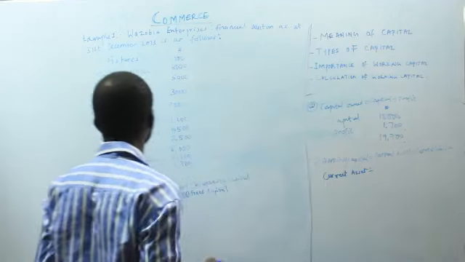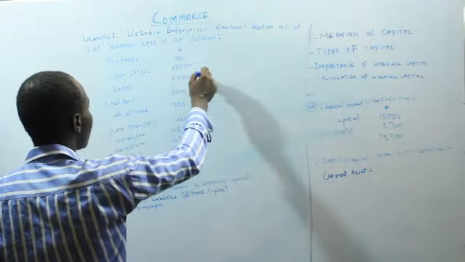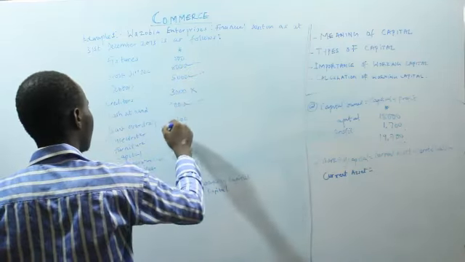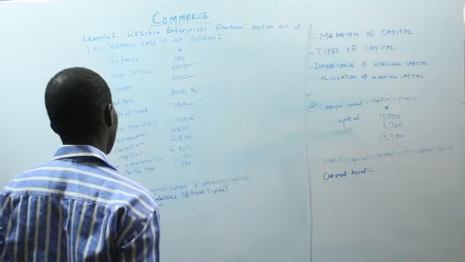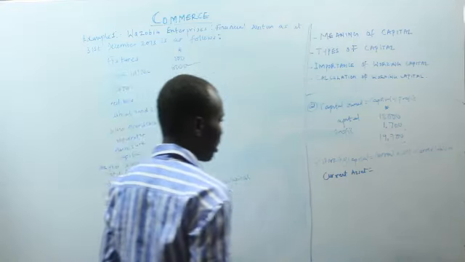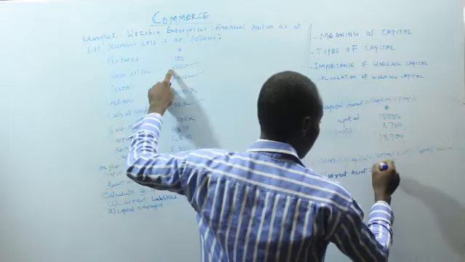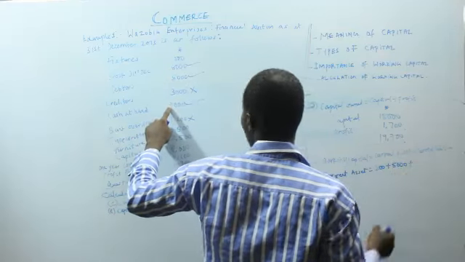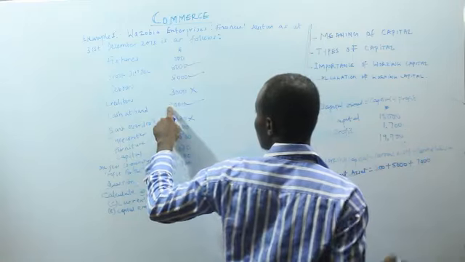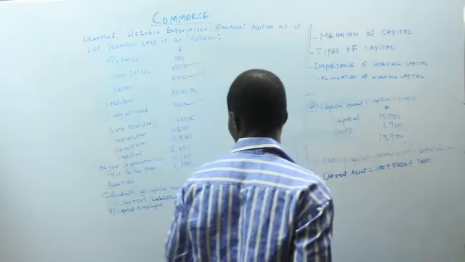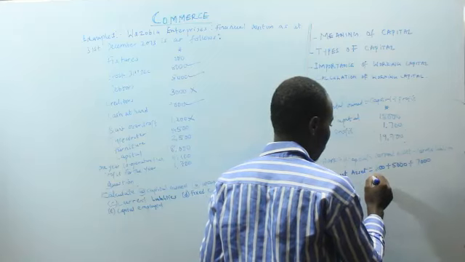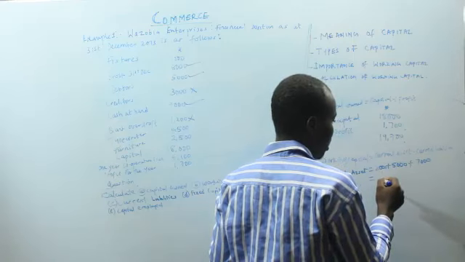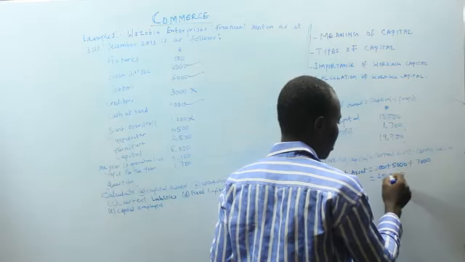The current assets is equal to the stock, the debtors, and then the cash at hand. Current liabilities is equal to creditors and bank overdraft. Now current assets becomes 8,000 plus 5,000, then plus 7,000. So I think that is all. We can add that, then we have 20,000 as the current assets.